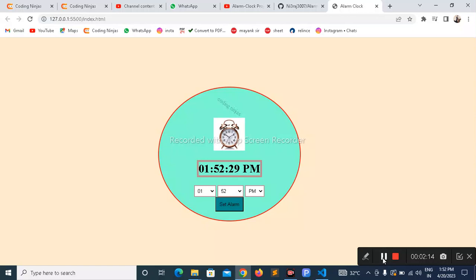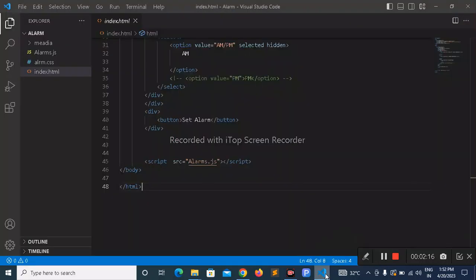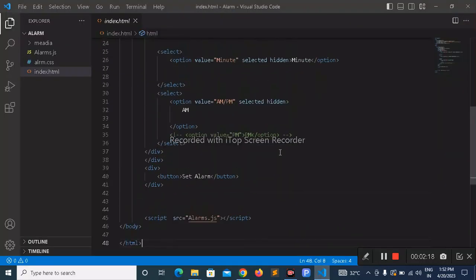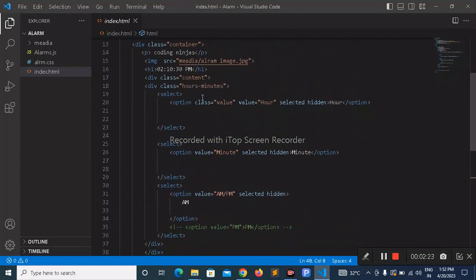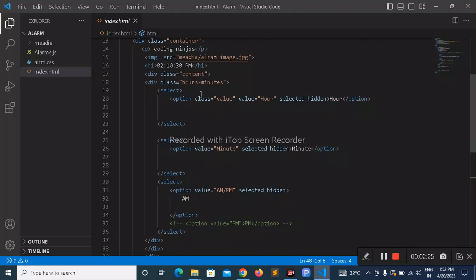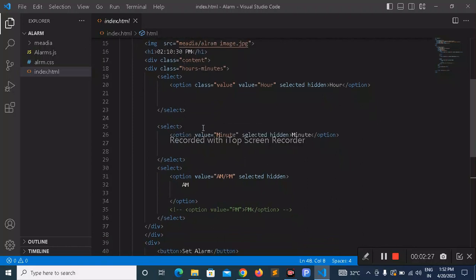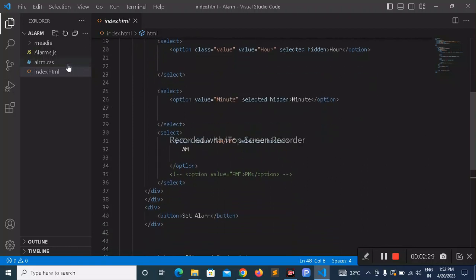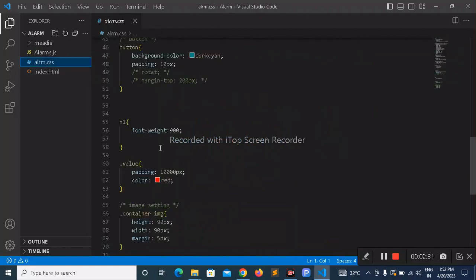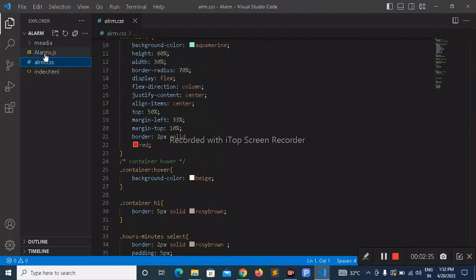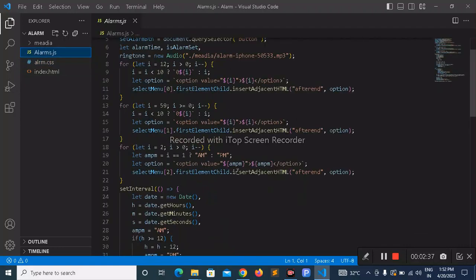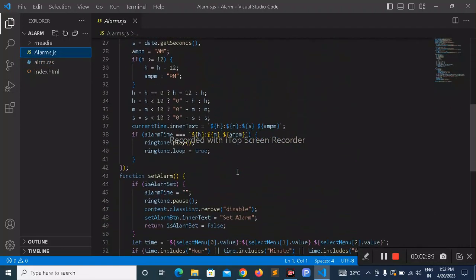Now if we talk about its code, it is VS Code. This is the HTML file, like container, class container, hour, minutes, and it is my CSS file for many styling, and it is the JavaScript file for set live timing.